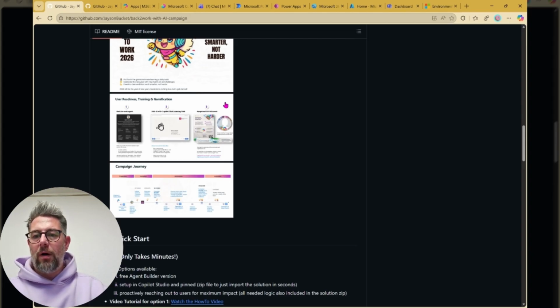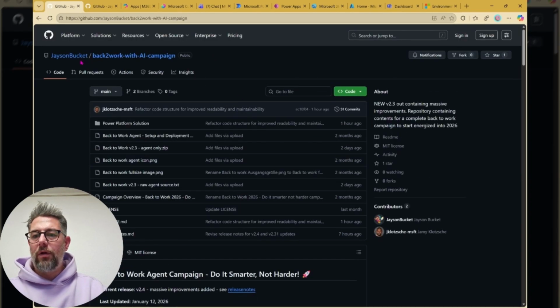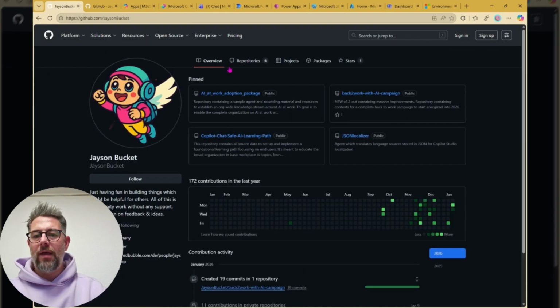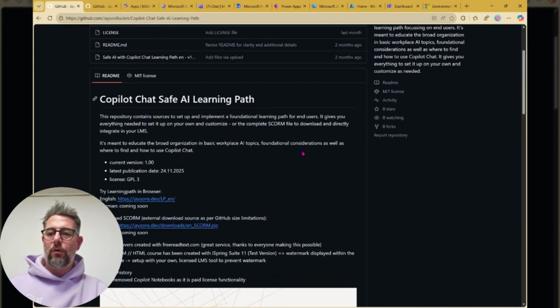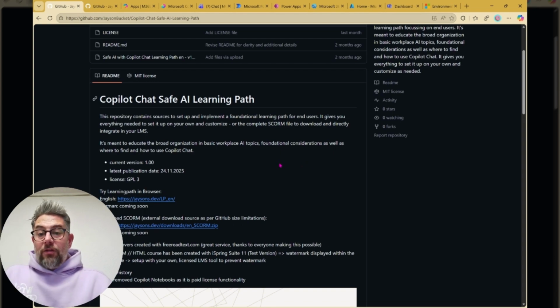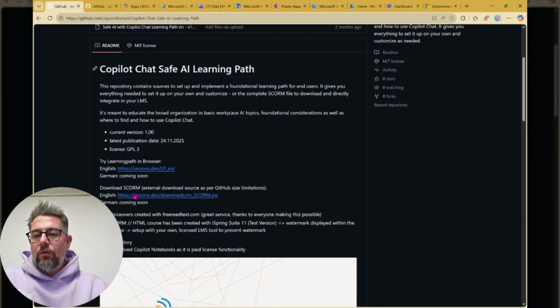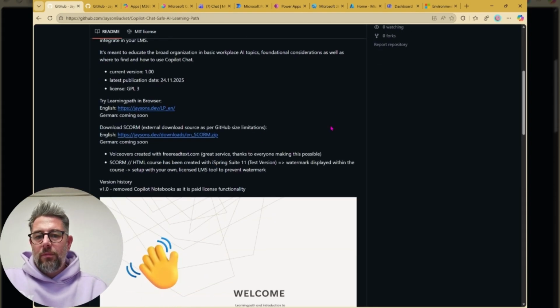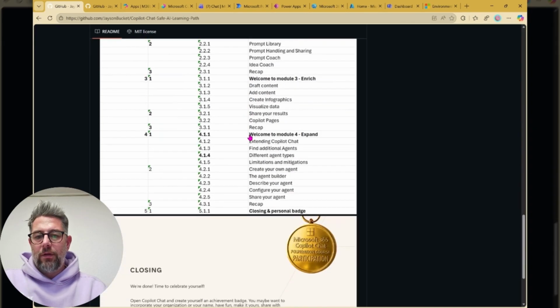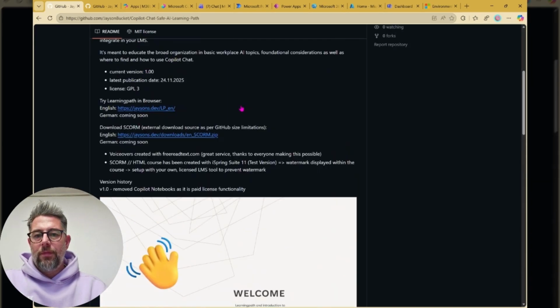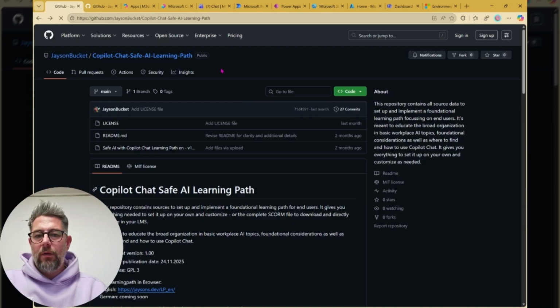Talking about the learning path, just quickly, because I know a lot of you are interested in that. Also within the repository over here, Chat Safe AI Learning Path, totally straightforward. It's English at the moment, and we're working on a German version. You can use it directly in the browser, or you can download a SCORM document to implement it into your own learning management system. Nothing is branded in here, and here you can see an overview of the topics which are included.